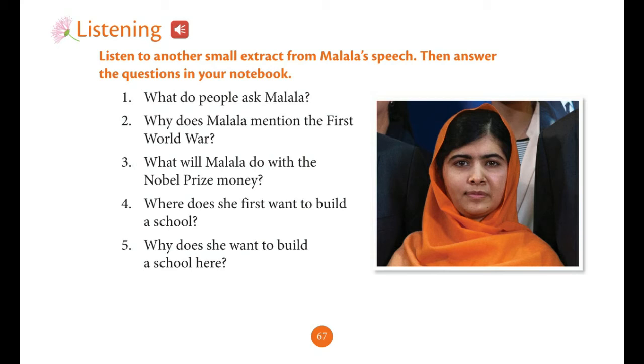People like to ask me, why should girls go to school? Why is it important for them? But I think the more important question is, why shouldn't they? Why shouldn't they have this right to go to school? Dear brothers and sisters, today, in half of the world, we see rapid progress and development.